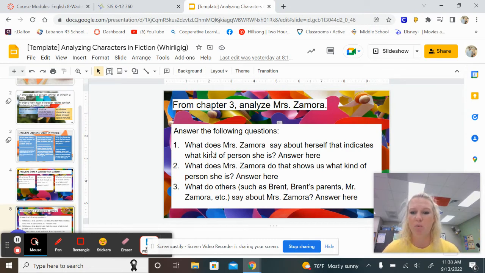When it comes to what does she do, to show she is good and kind, think of the journey that she sends Brent on. That's what you want to look for when you're doing this. So the talking about the whirligigs in the four corners, that's the kind of action we're looking at. So that's what you can put on number 2.